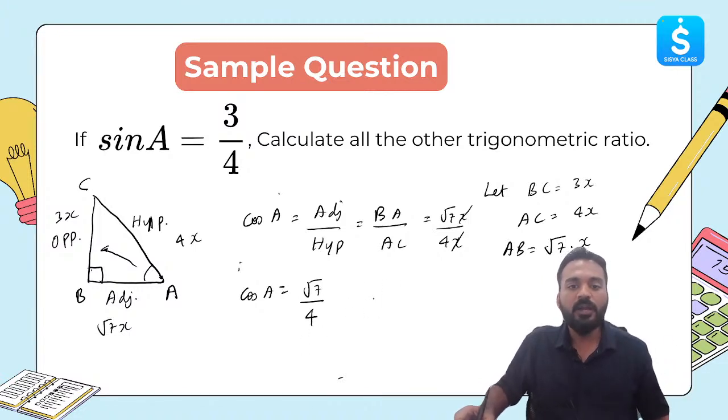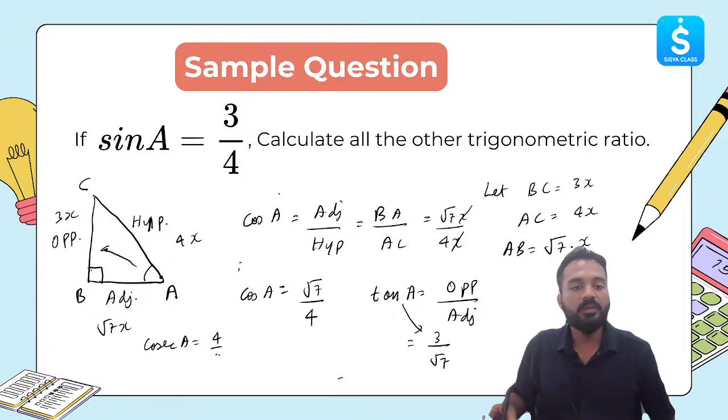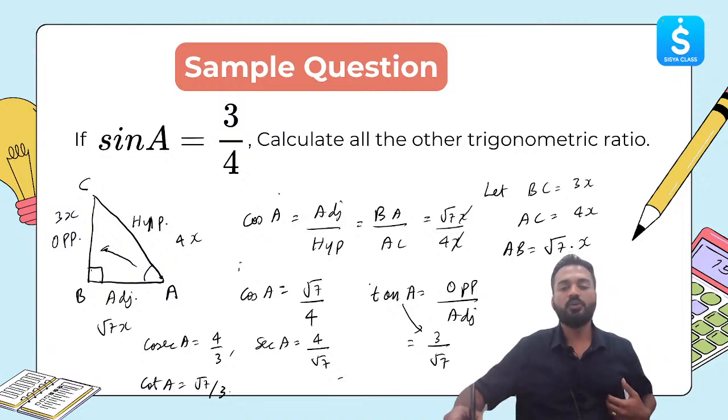Now same way you can find out the other ratios as well. Tan A will be opposite by adjacent side. Opposite side is 3x, adjacent side is root 7x, so x will get cancelled. Tan A will become 3 by root 7. Same way, cosec A will be reverse of sin A, 4 by 3. Secant of A will be reverse of cos A, 4 by root 7. Same way, cot A will be reverse of tan A. Cot A will come out to be root 7 by 3. So all the trigonometric ratios you can find out easily.